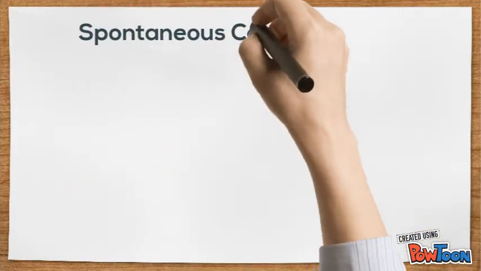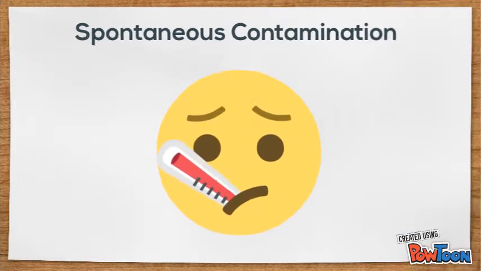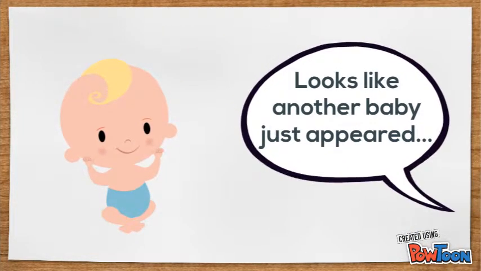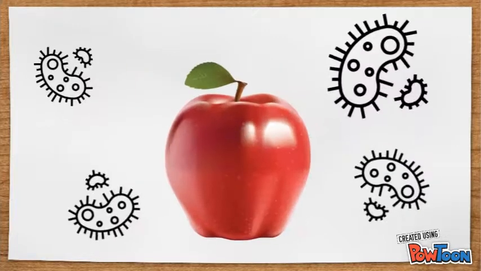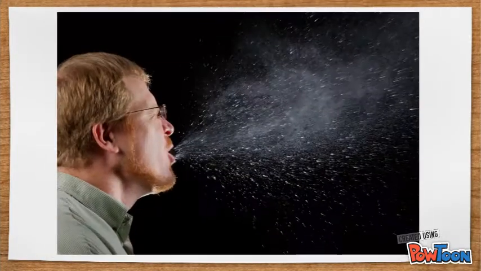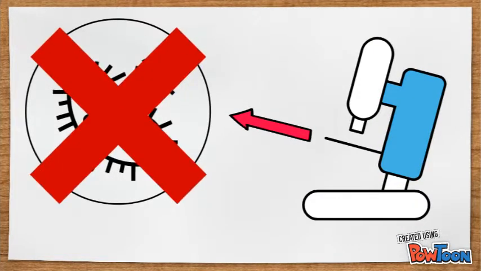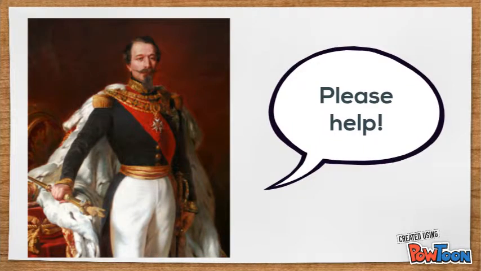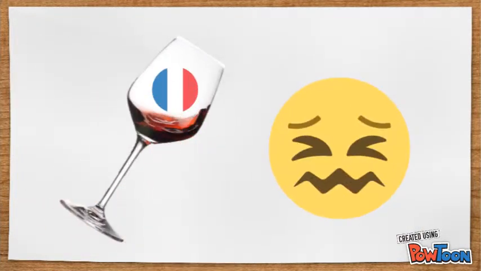Before Pasteur, people believed in spontaneous contamination, that life could begin from nothing. Pasteur proposed and proved that microbes in the air are responsible for the contamination of food. He went on to claim that diseases could be airborne like microbes. He got to work experimenting on how to kill this bacteria when Napoleon III asked him to solve a major issue in France. French wine was sought after all over Europe, but it spoiled too quickly.